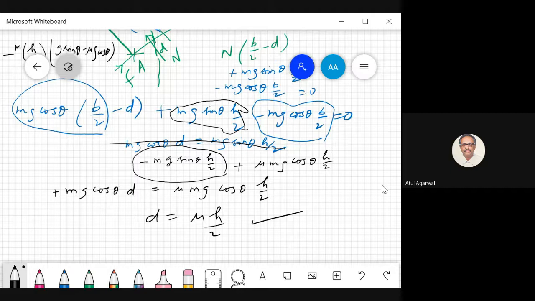So there were four different cases. At each place I used the equation of rotational motion, and you found different terms coming up. We had to consider an inertial force when we used that equation.